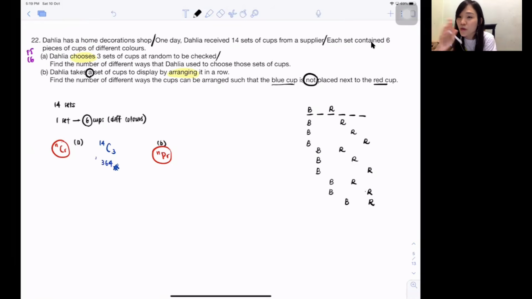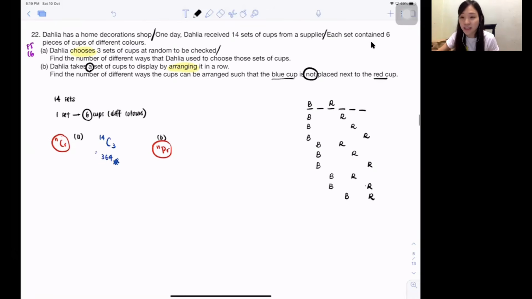And some more, all this is just blue and red. Blue first, then only red. Maybe they can be red first, only blue. Isn't it very? There are a lot of different ways to list out. So if the questions go very, very hard, you must list out, okay? But this one got another choice. What is another choice, my dear? You want to find out how many of them can be arranged if the blue is not next to the red. Okay, very lazy, I just write short form, yeah? So isn't it not next to red? Isn't it got too many outcomes? Then what's the best way? The best way, isn't it same like just now, using 1 minus, correct?